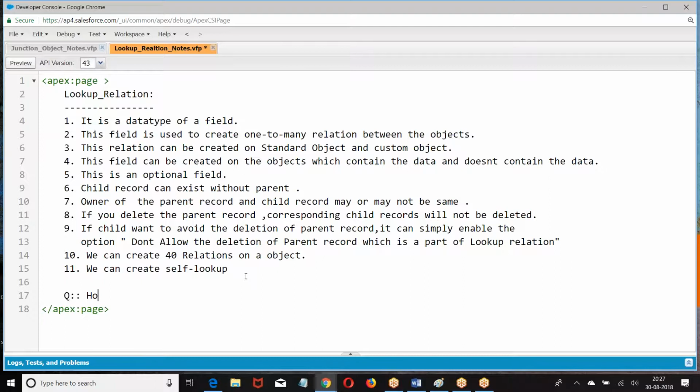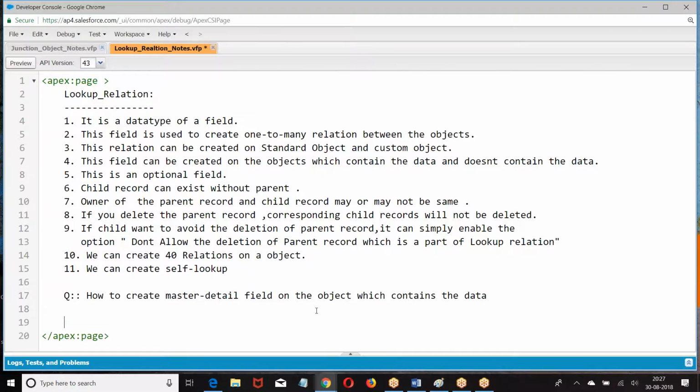So how to create a master detail field on the object which contains data. What is the first one?